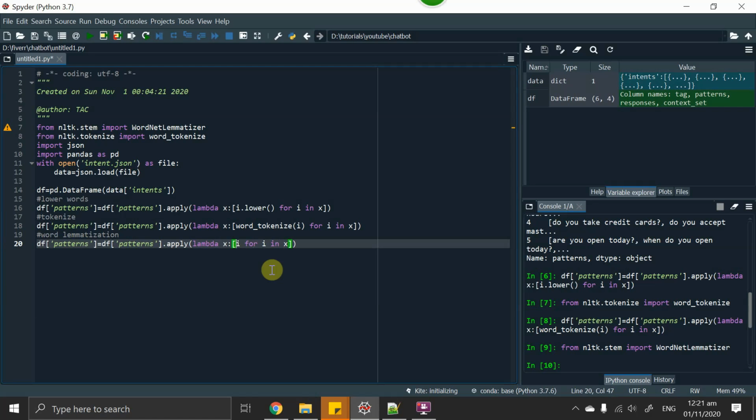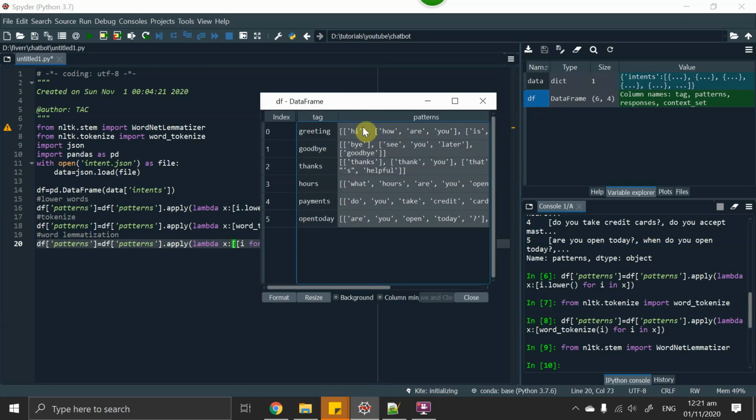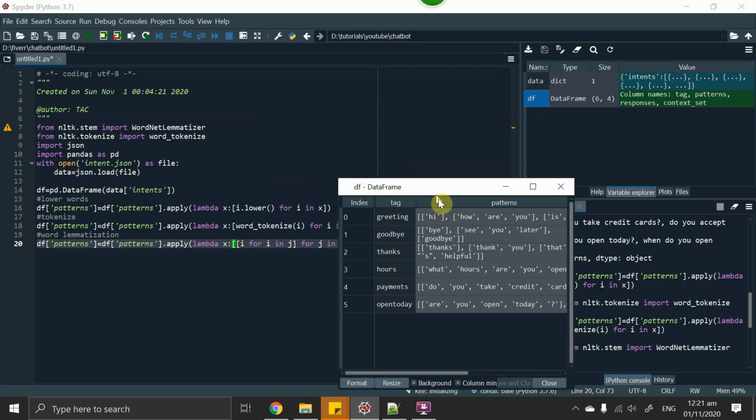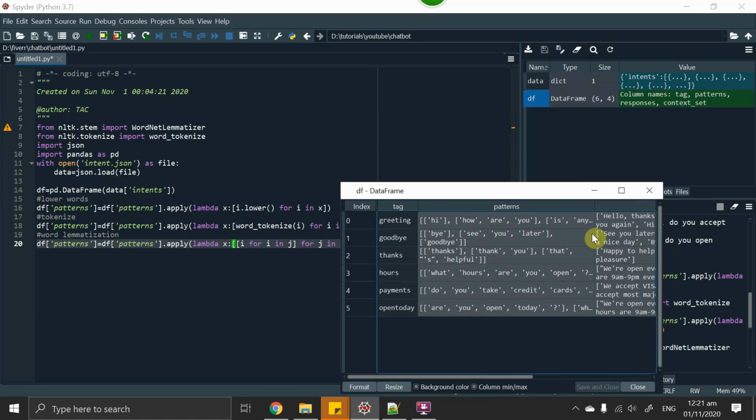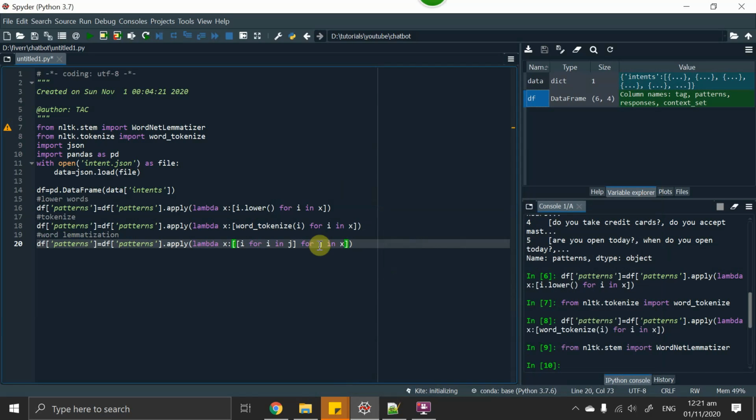So I will do it this way: i for i in j, for j in x. What is j? J is actually the outer list. Once the outer list is selected, hi will be the inner list, how are you will be the inner list, and this is i.